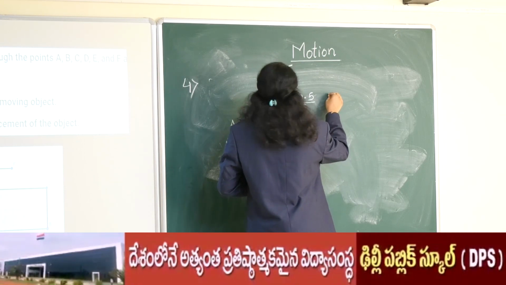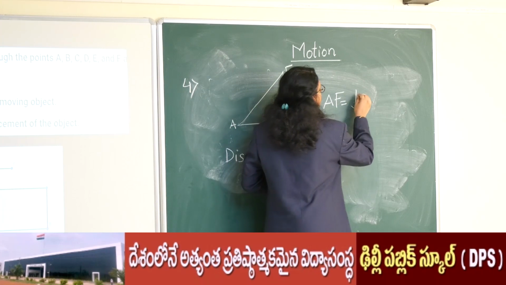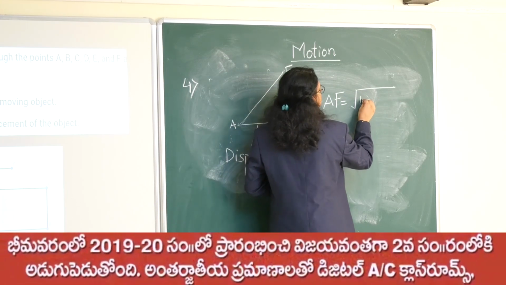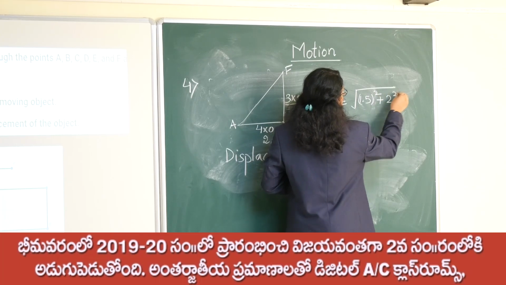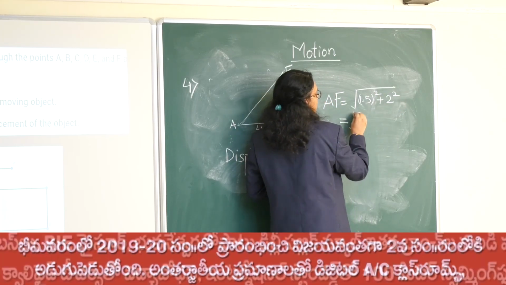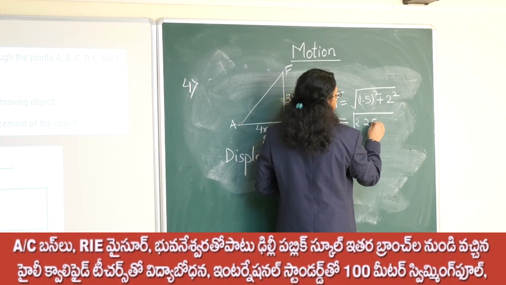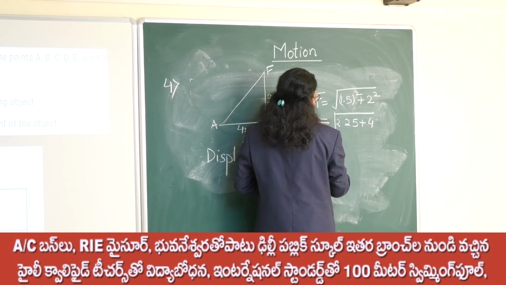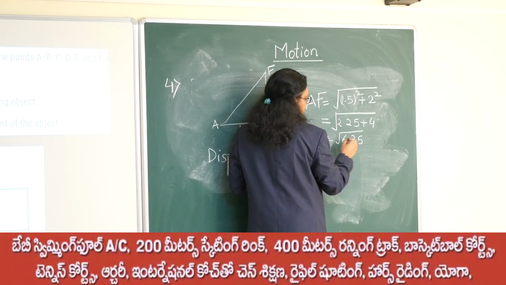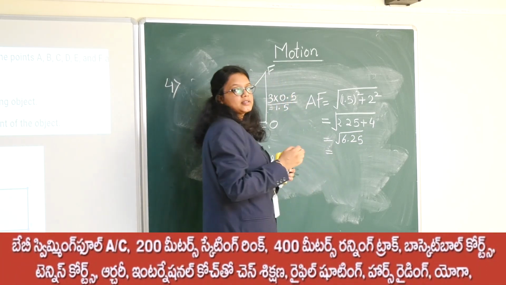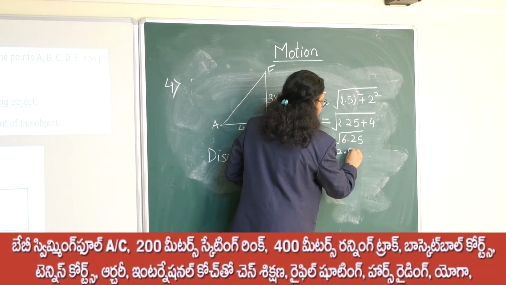So when we take out the hypotenuse, this AF is nothing but 1.5 square plus 2 square. 1.5 square is 2.25, plus 4, which gives root over 6.25, and we know that 25 square is 625, so we will get 2.5.